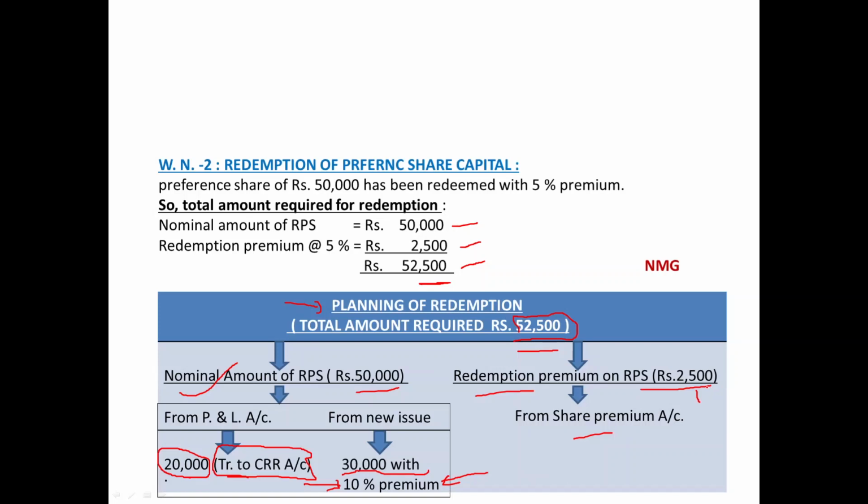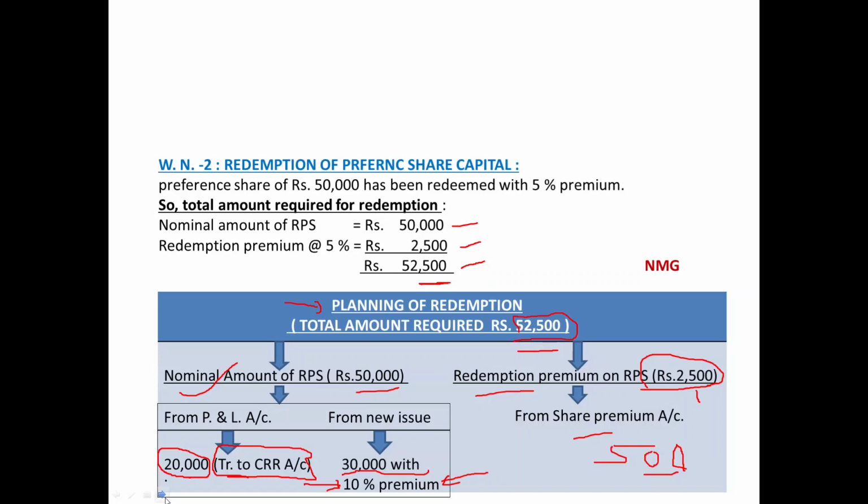So even after taking out this amount from the new issue premium of 3,000, there will remain a balance of rupees 500 in the share premium account, and it is there in the balance sheet as the closing balance. So this was the planning of the redemption for the nominal amount and for the redemption premium on RPS.